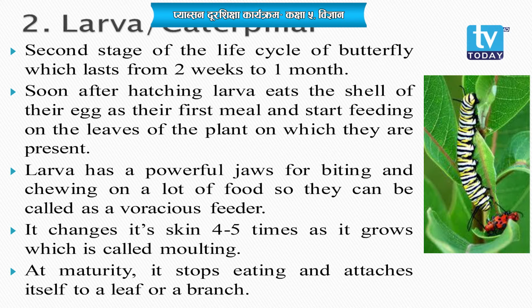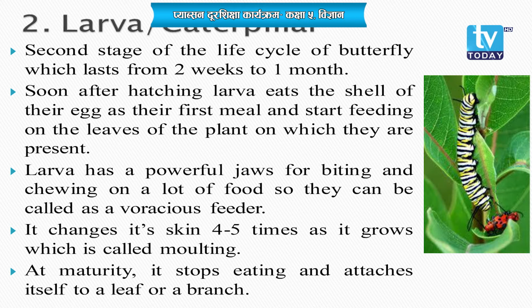Yes, everyone has, right? Do they fly like butterflies then? No, they do not fly like butterflies, okay. It lasts from 2 weeks to 1 month. That means the larval stage of a butterfly lasts from 2 weeks to 1 month.